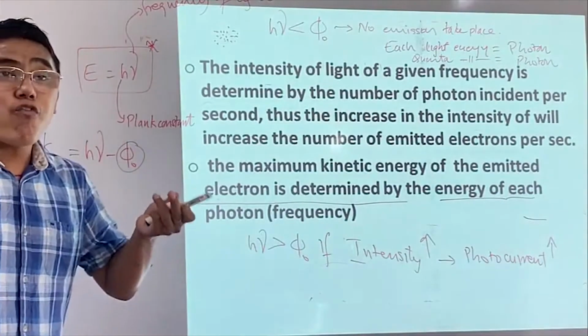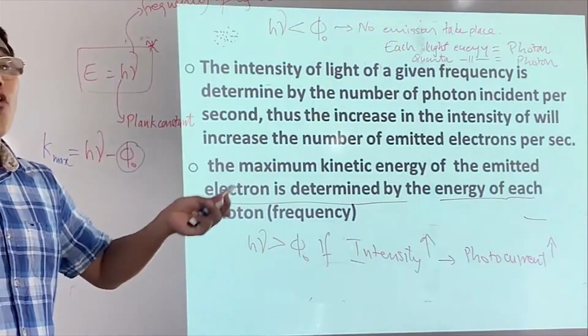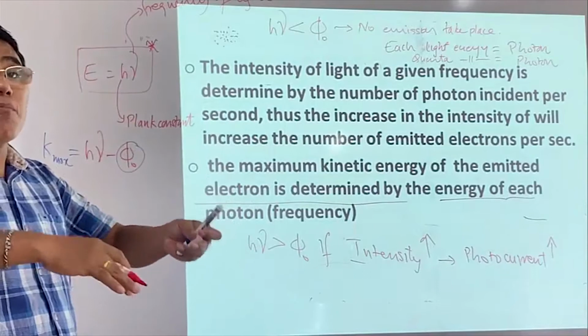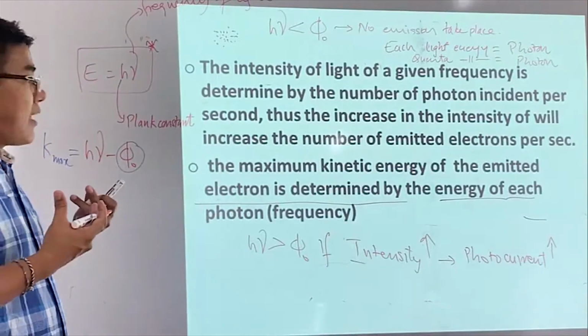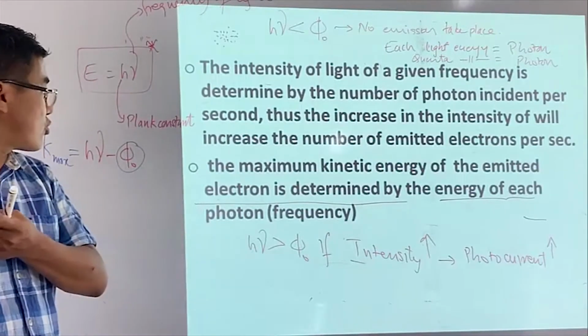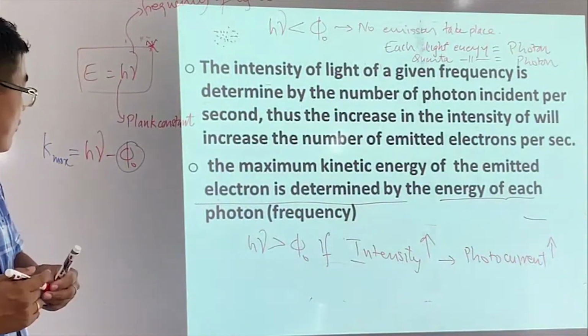This tells us that more photons, more light particles, are falling on the metal surface, and more electrons receive light energy and come out. So that's the point, right?